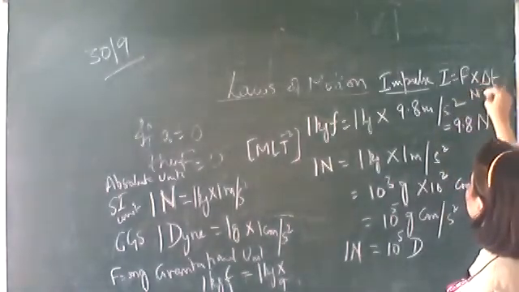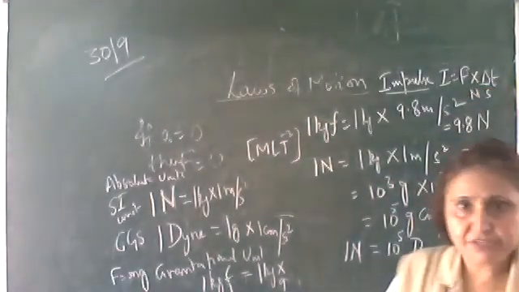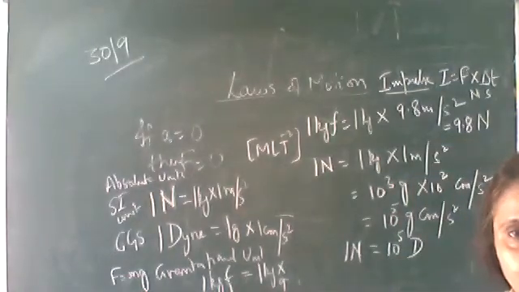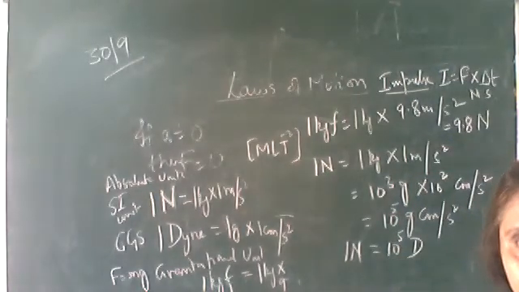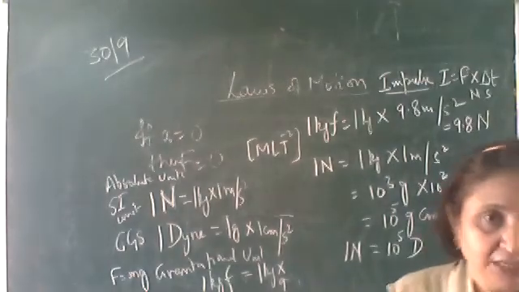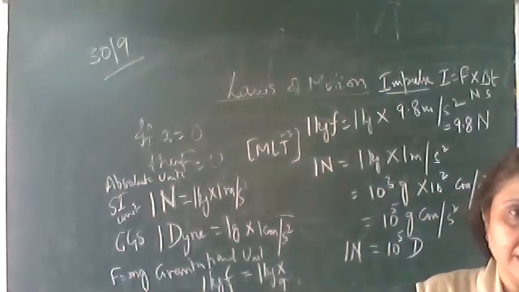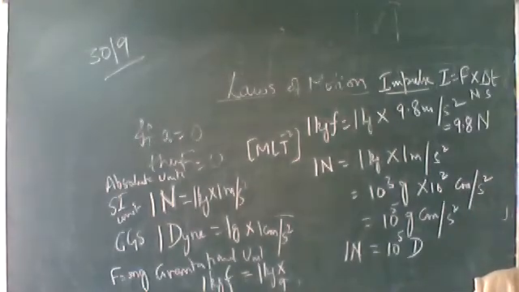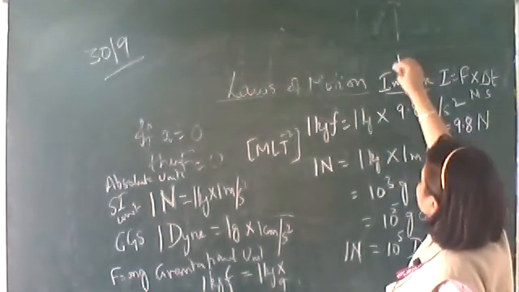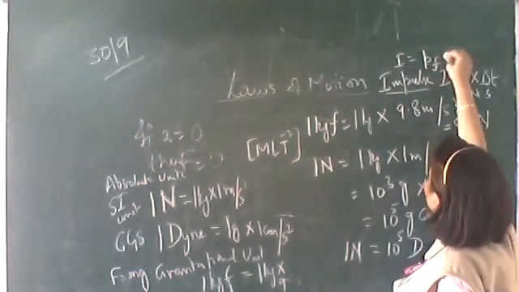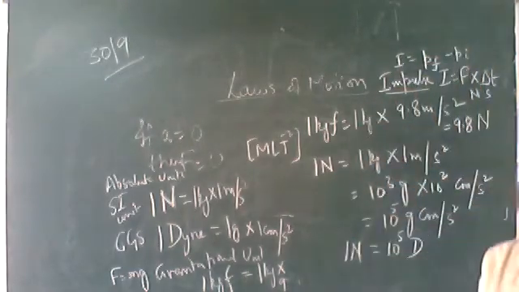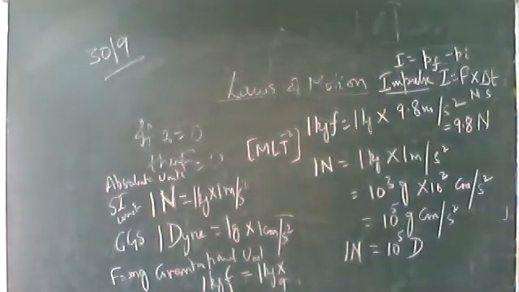Unit will be Newton into second, which is the same as momentum. Newton is kg meter per second square, so you will get the unit of momentum. So it means impulse and momentum are related. How are they related? Impulse is equal to change in momentum, that is final momentum minus initial momentum. That is why the unit and the dimensional formula of impulse is the same as that of momentum. So impulse is the change in momentum, or you can write it as force into time interval.